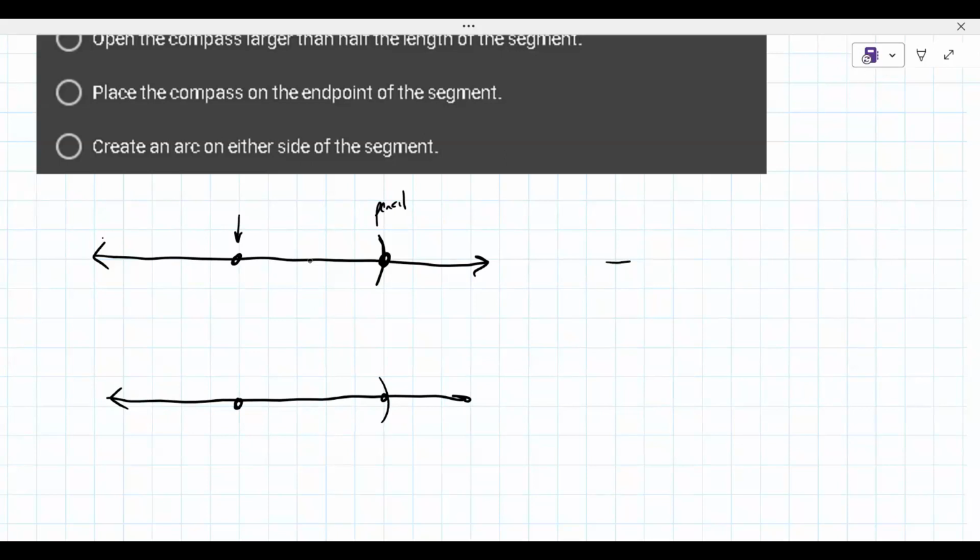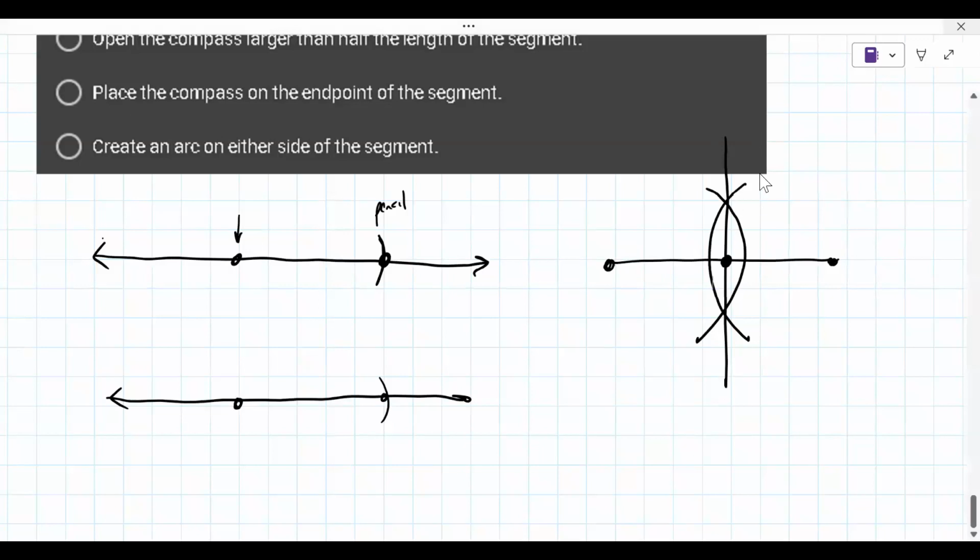To bisect a segment, you start at the end point and you just swing an arc that's a little bit bigger than halfway, go to the other side and swing an arc a little bit bigger than halfway. And then the line that's drawn that goes through them bisects the segment. So hopefully you see that these are now congruent.